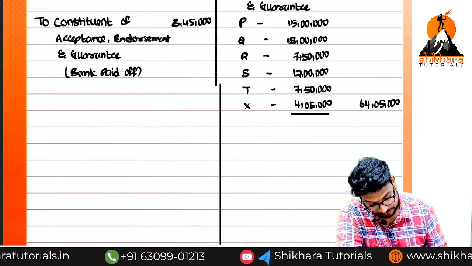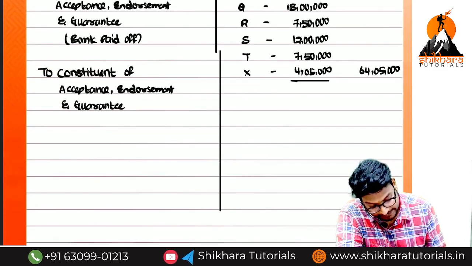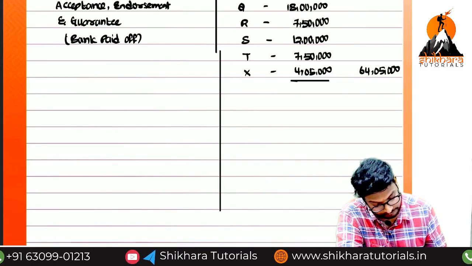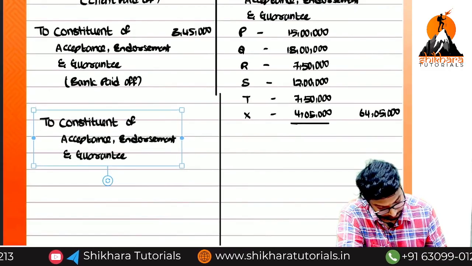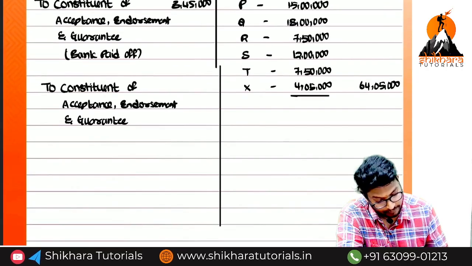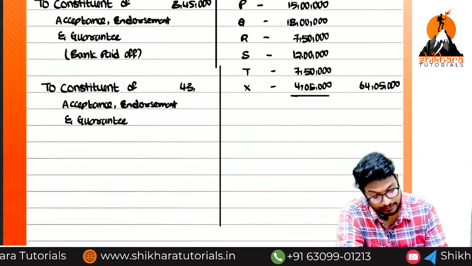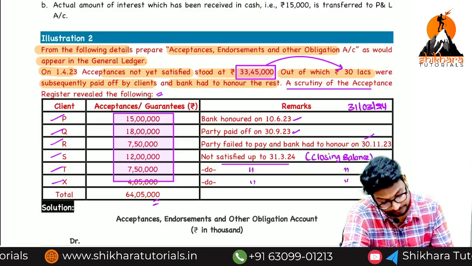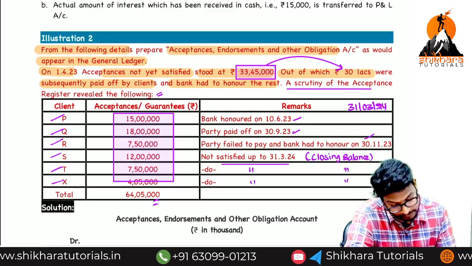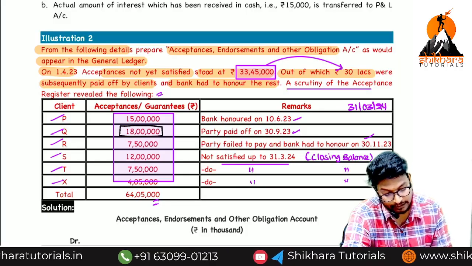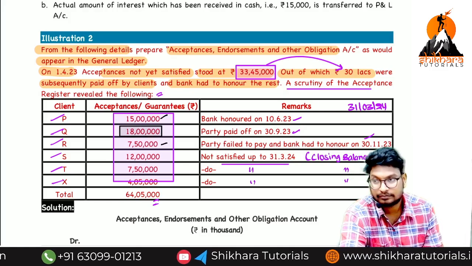Now, can you tell me the total client paid off out of this amount? Total client paid off means only 18 lakhs. So 15 lakhs and 7 lakh 50,000 paid by whom? Bank.